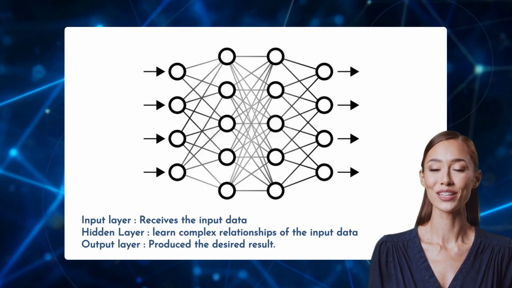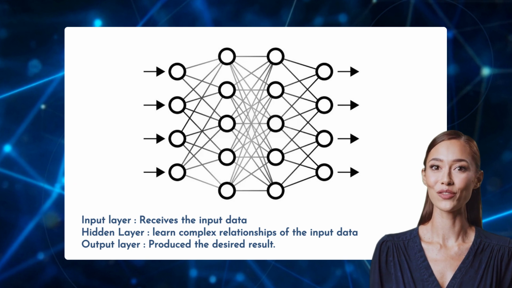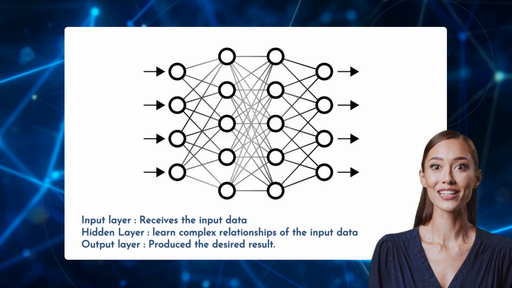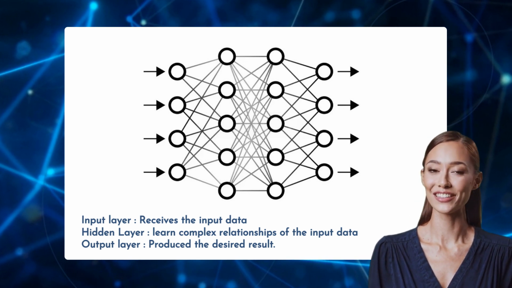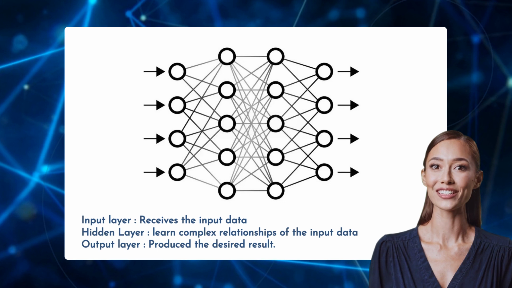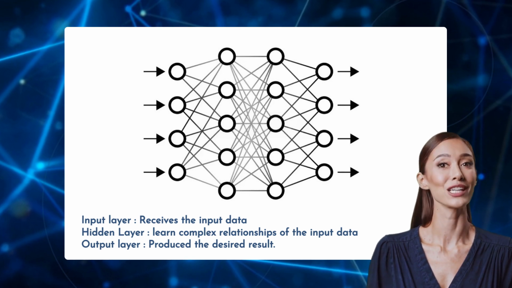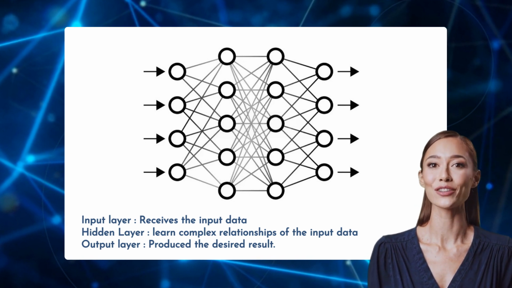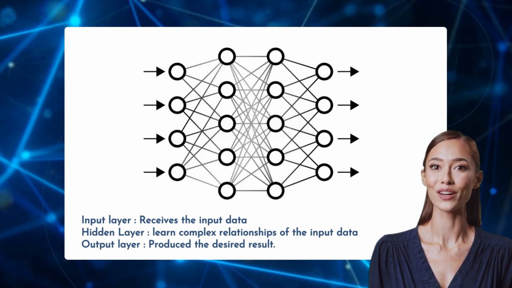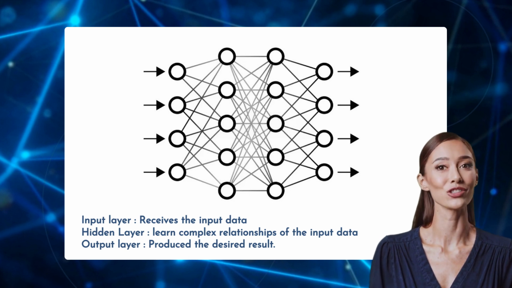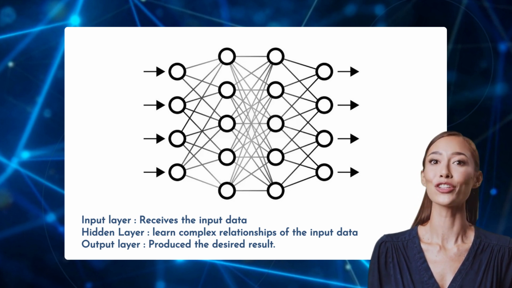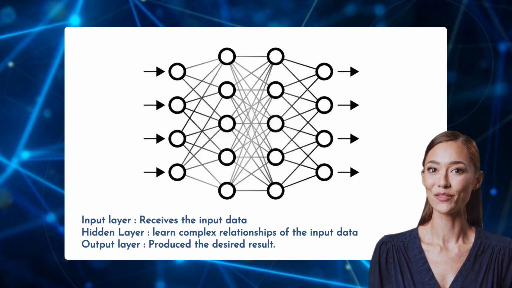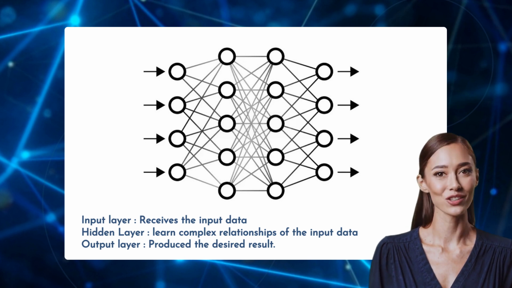The magic of deep learning lies in its ability to learn hierarchical features. As data flows through the network, each layer extracts increasingly abstract and complex features. For instance, in image recognition, the first layers might detect edges and corners, while subsequent layers combine these features to recognize shapes, objects, and eventually entire scenes. This hierarchical learning allows deep learning models to automatically discover the most relevant features for a given task, eliminating the need for manual feature engineering, a process that was previously a bottleneck in traditional machine learning.